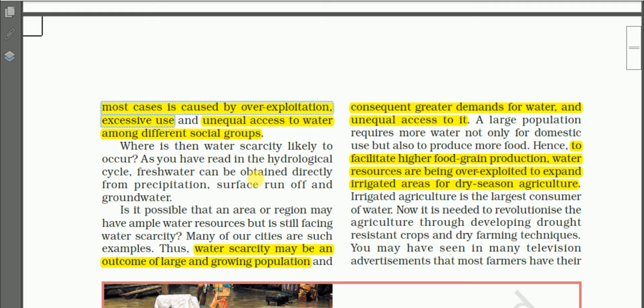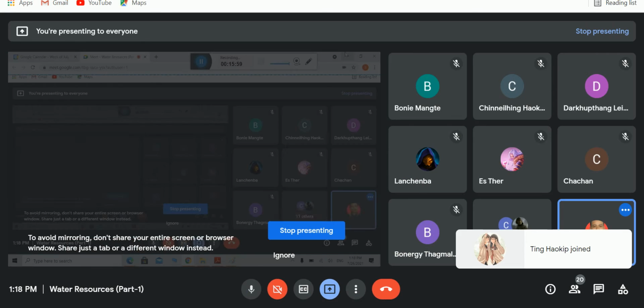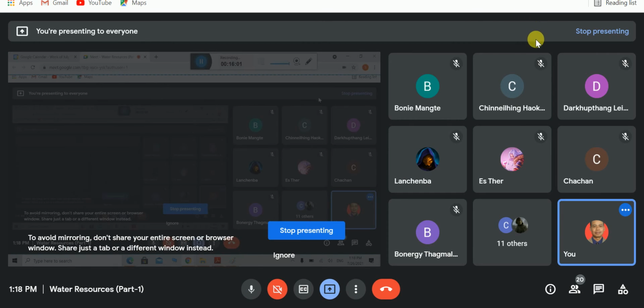And another important cause of water scarcity is unequal access to water among different social groups. So this is the third cause of water scarcity in India. Unequal access to water among different social groups. What does it mean? Can you explain to me? What does it mean, boys and girls?